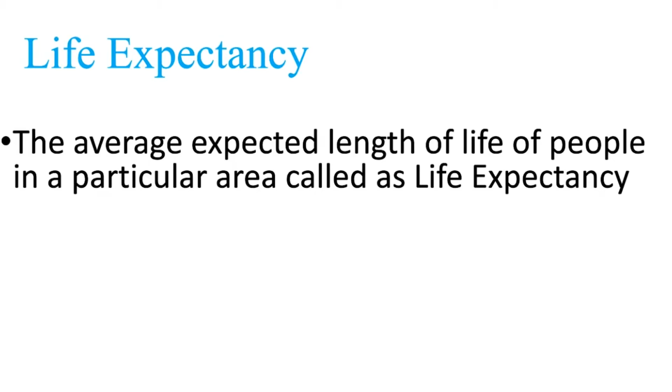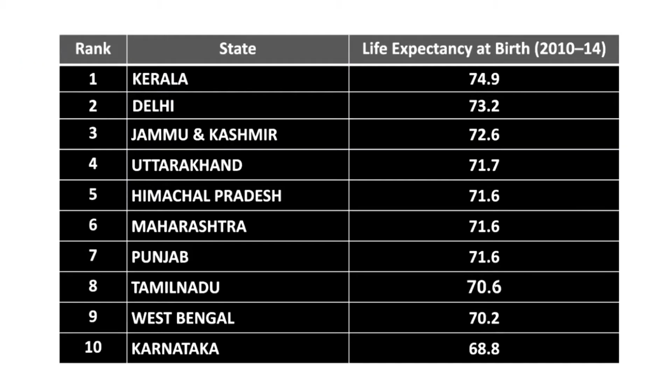In India, life expectancy at birth is calculated based on a life table by using a minimum value of 25 and a maximum value of 85 years. The given table shows the life expectancy of people during 2010 to 2014, where you can see the first 10 states in India having the highest life expectancy at birth.